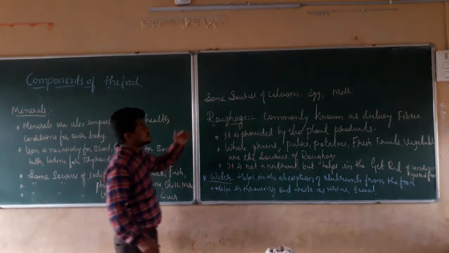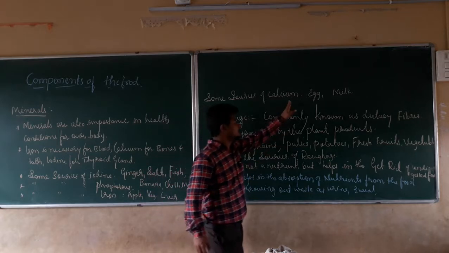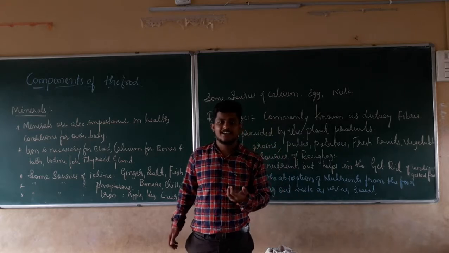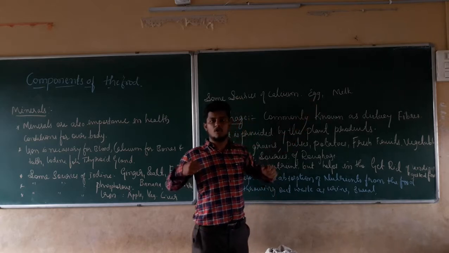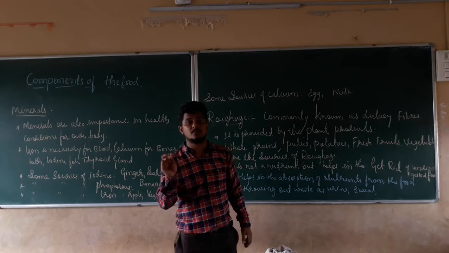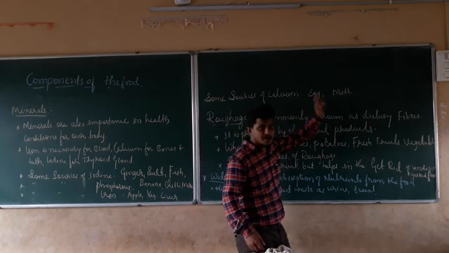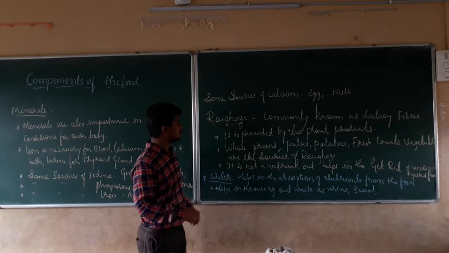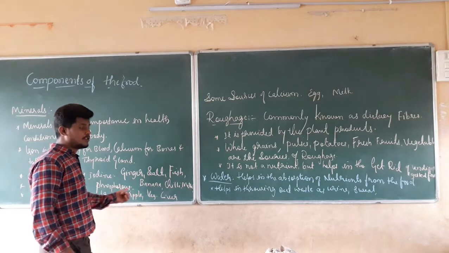In the same manner, some sources of calcium. Calcium helps in teeth and bone building. Some sources of calcium are egg and milk. For that reason, whoever eats egg gets rich in protein as well as calcium, and will become stronger. His muscles, bones, and teeth will become stronger. That's why we should have egg in our diet regularly to become stronger. These are all the minerals, how they help us, and their sources.